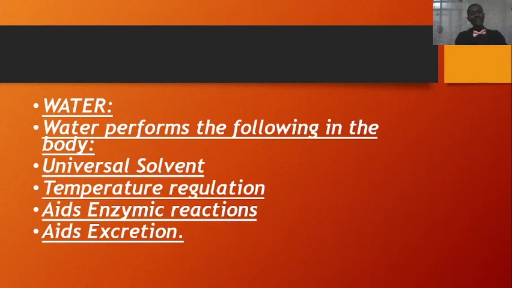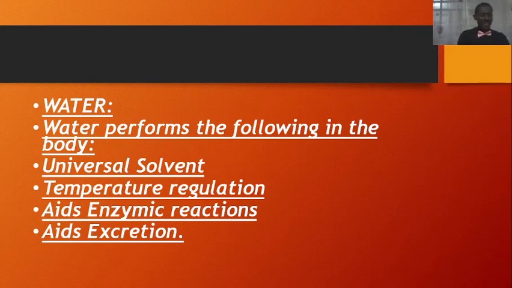The next one is temperature regulation. Water helps the body to regulate temperature. Because of the wide range in the heat capacity of water, water is able to help the human body to withstand high temperature long enough before it gets overboard.